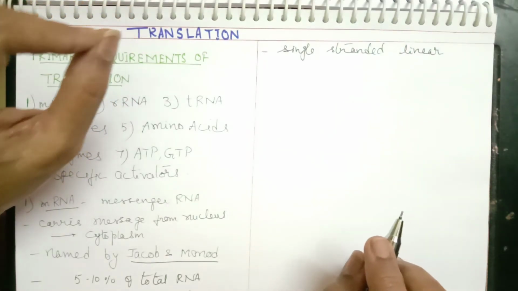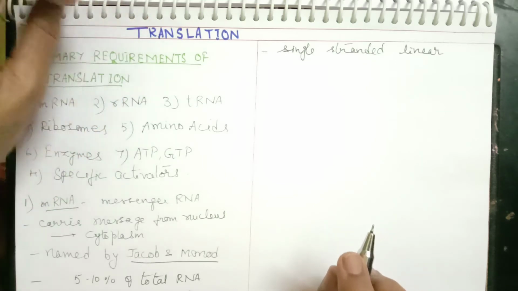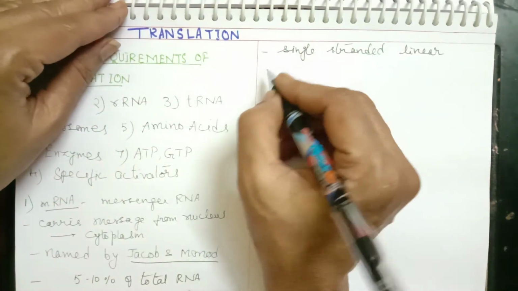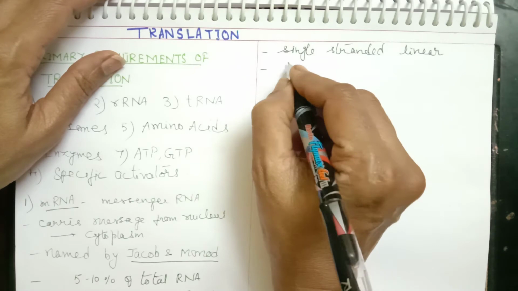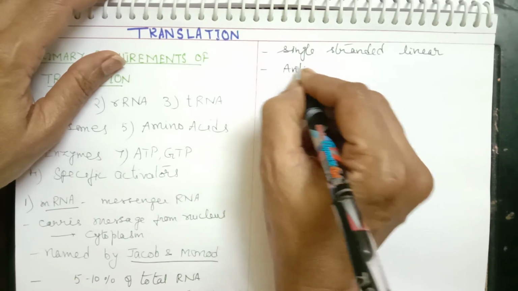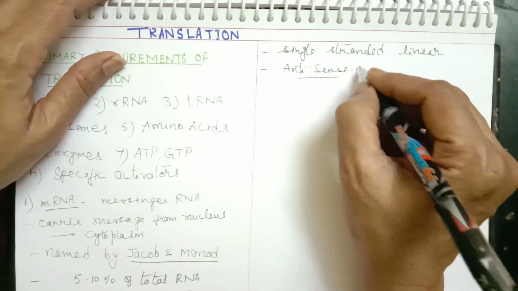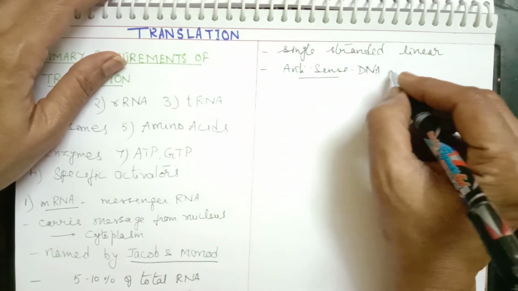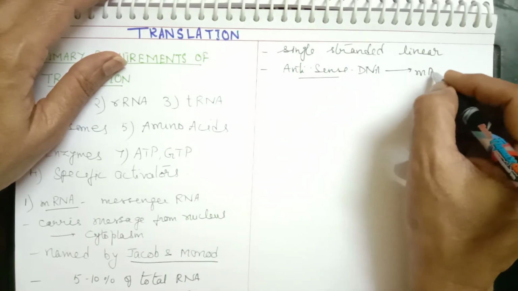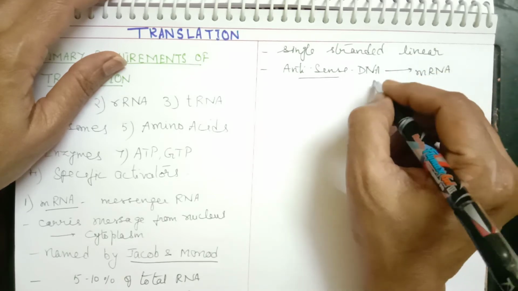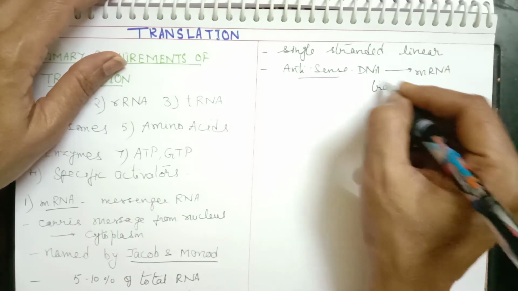It is synthesized with the help of the antisense strand of DNA. The antisense strand of DNA will synthesize mRNA by the process of transcription.